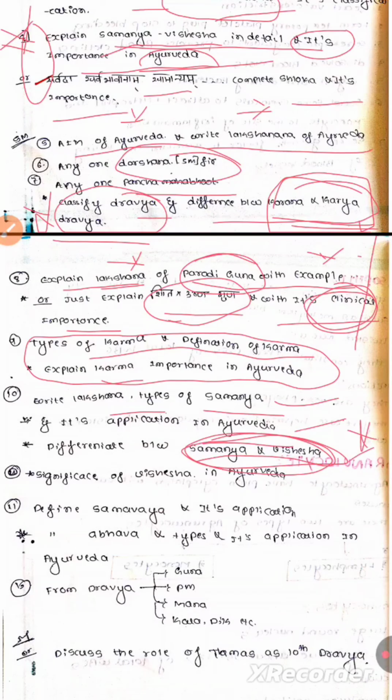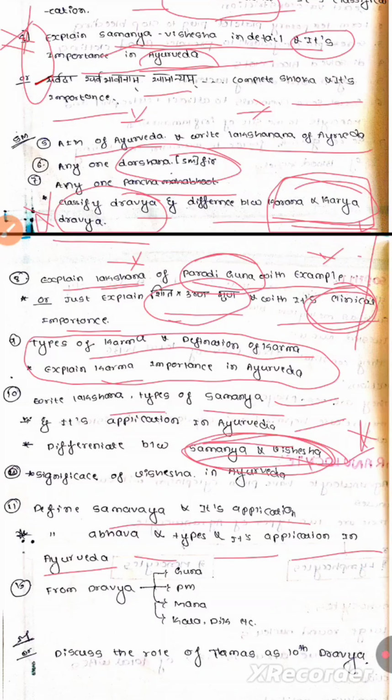Next, 11th question. The 11th question is define Samavaya and its application, or define Abhava, its types and application in Ayurveda. The 11th question is either from the Samavaya chapter or the Abhava chapter. So any one they'll ask. Again, its definition, types, and what all are the clinical importance. Only such things will be asked in the 11th question.